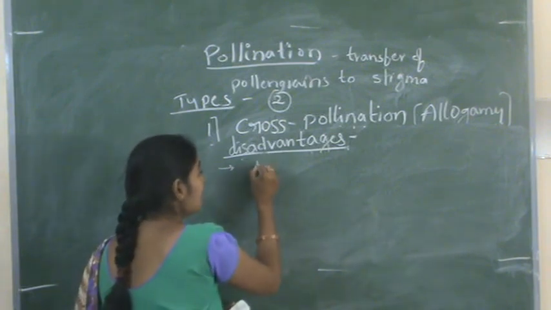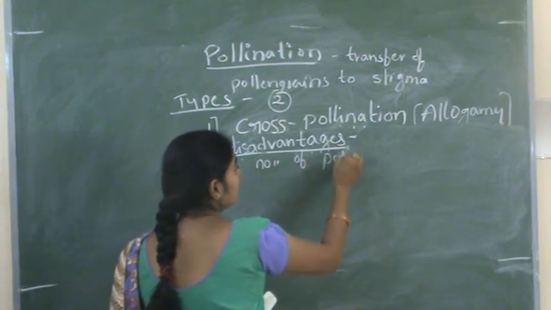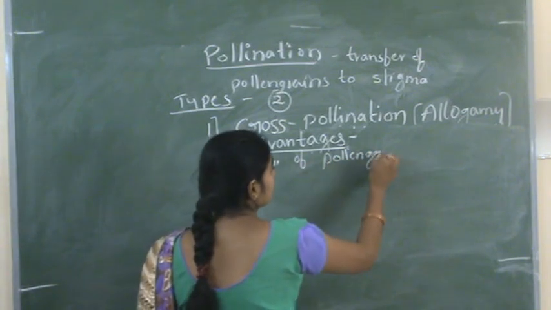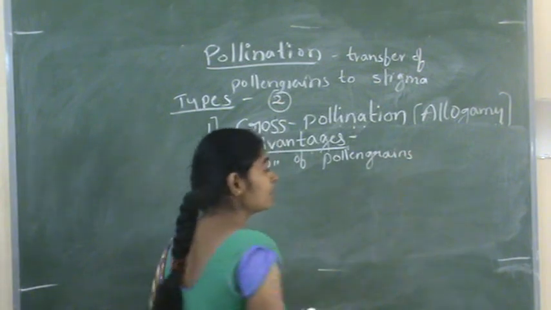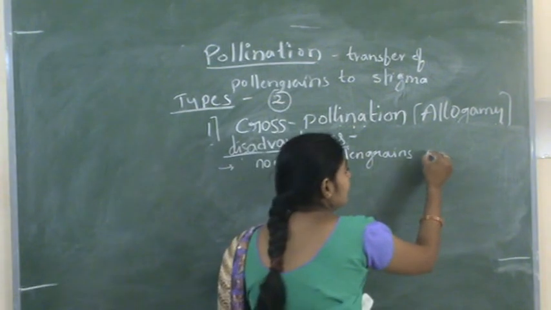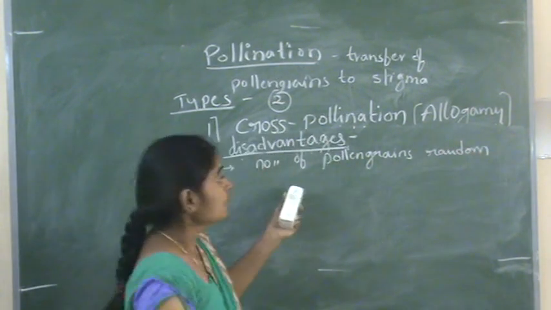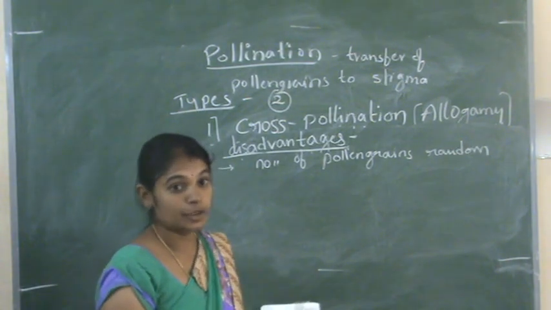So the number of pollen grains produced by the male flower should be more. A large number of pollen grains should be produced.